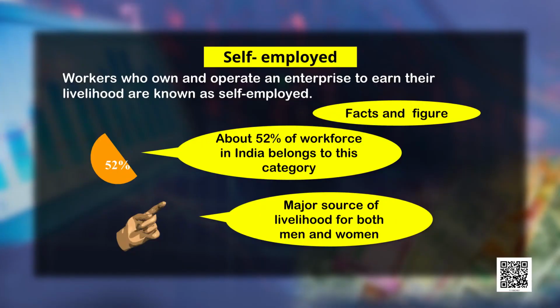So, let's first understand what self-employment is. You will be surprised to know that around 52% of the workforce is self-employed. Self-employment is a situation where the owner invests from his own pocket. That is, he uses his own land, labor, and capital so that he can work. So, he invests his own resources. His risk is very high, although he gets a fair amount of profit from that. On the other hand, under wage employment, the employee is not required to invest from his own pocket. Around 48% of the total workforce is employed under wage employment.